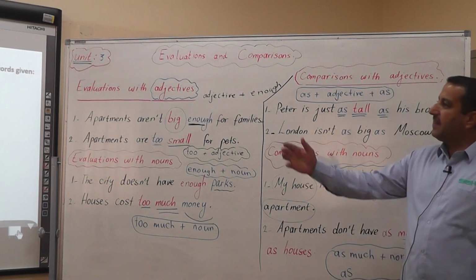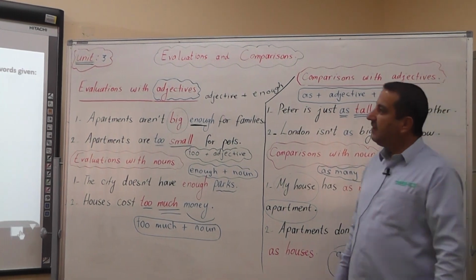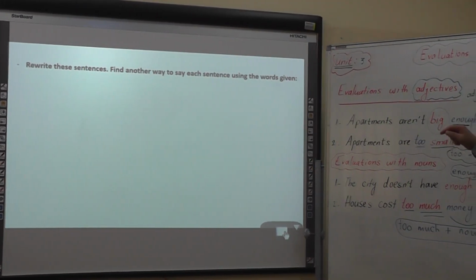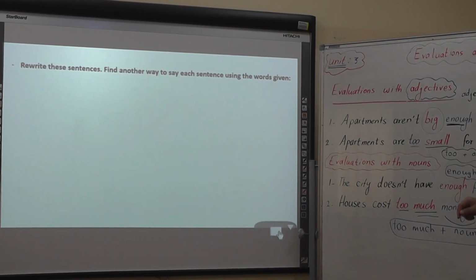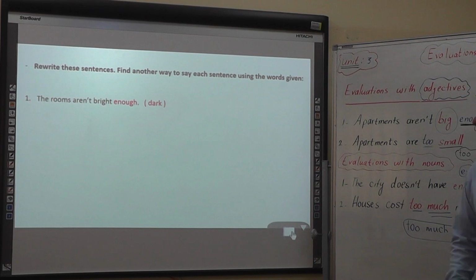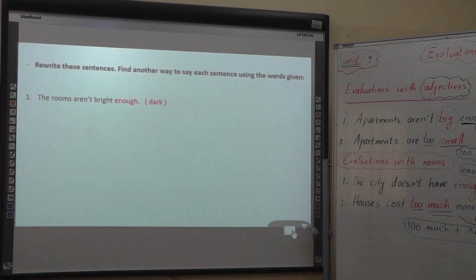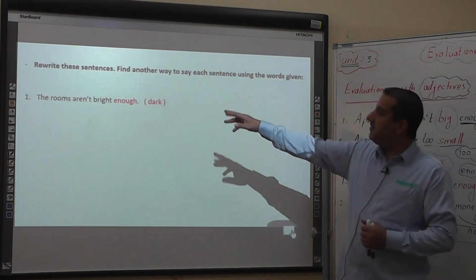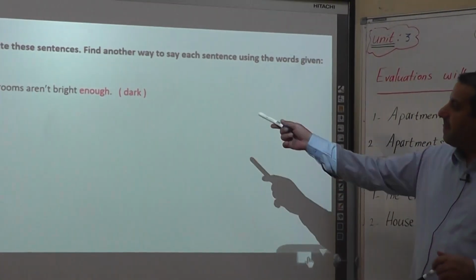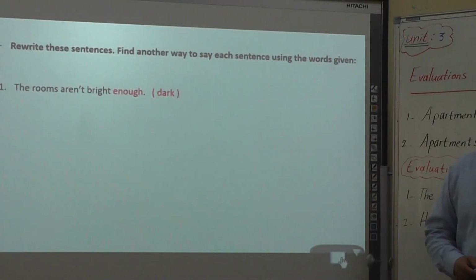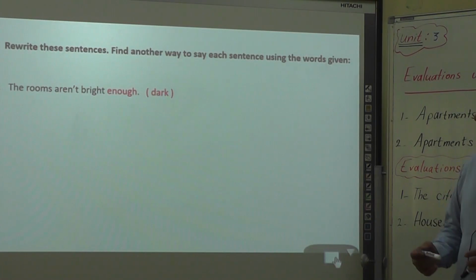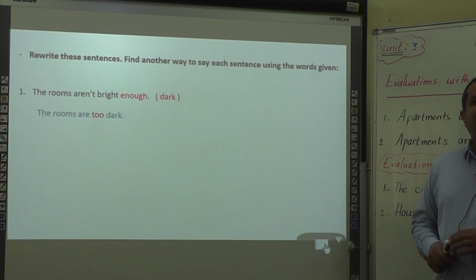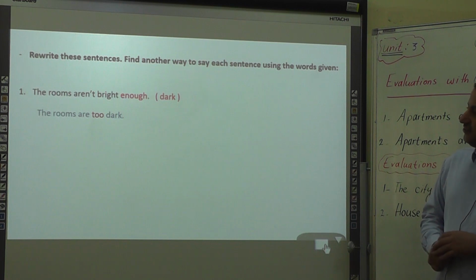If we look at the smart board, we have a short exercise. Rewrite these sentences. Find another way to say each sentence using the words given. Sentence number 1. The rooms aren't bright enough. Here we have the adjective dark between the brackets, so we need to use it to rewrite the sentence without changing the meaning. So it becomes, the rooms are too dark. Too plus adjective.